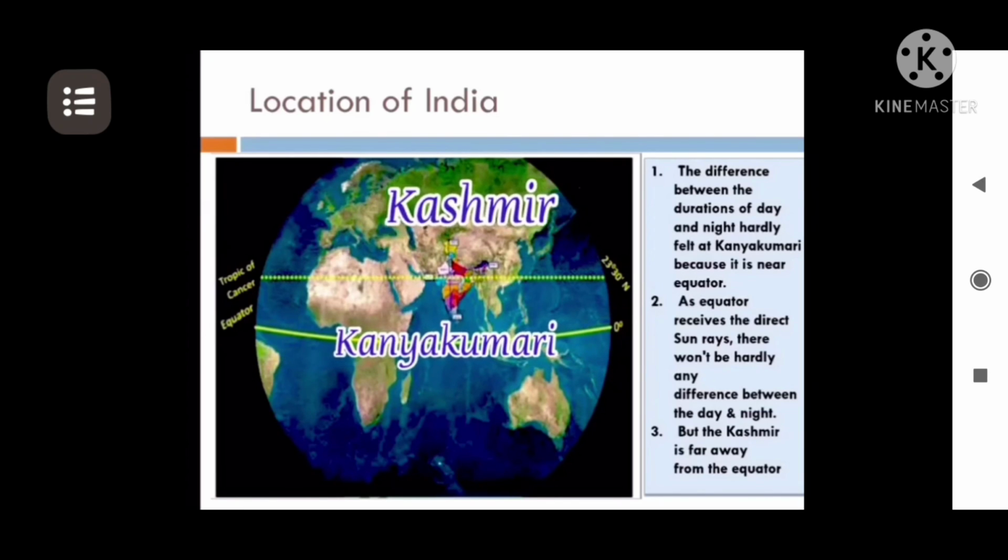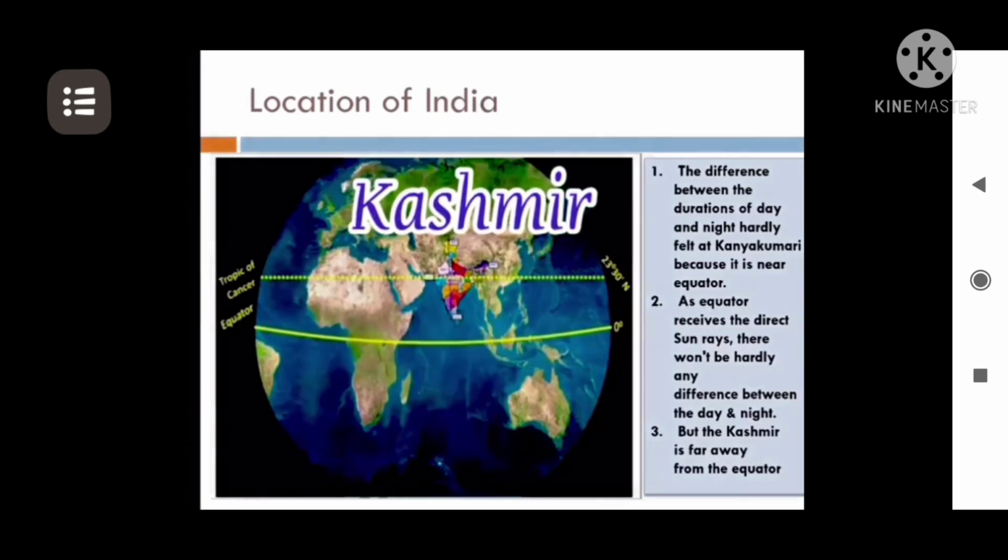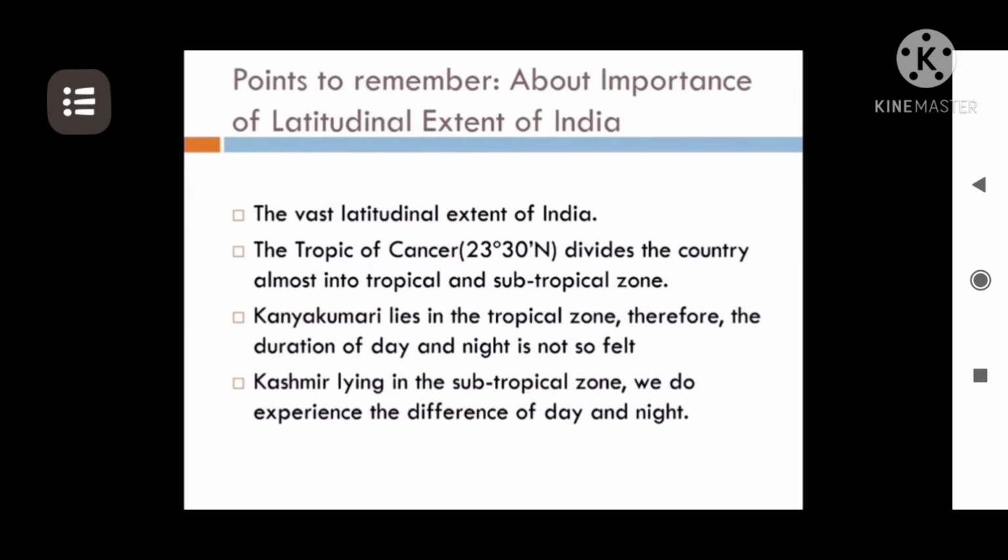Following the points to remember, we can see that the latitudinal extent of India is quite important because it helps us to identify the difference between day and night. India has a vast latitudinal extent from 8 degrees 4 minutes north to 37 degrees 6 minutes north. The Tropic of Cancer passes through the middle of the country, dividing it into two equal halves, also dividing it into the tropical as well as the subtropical zone.